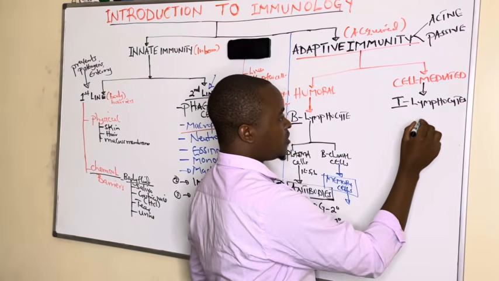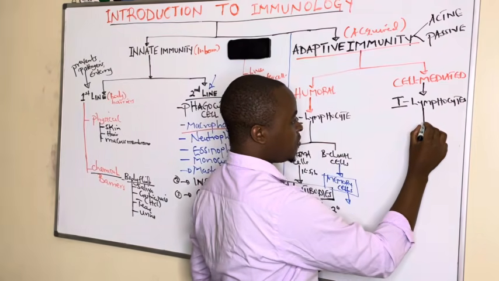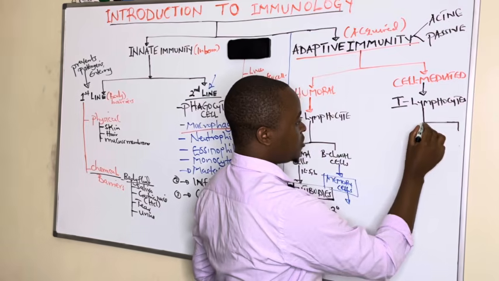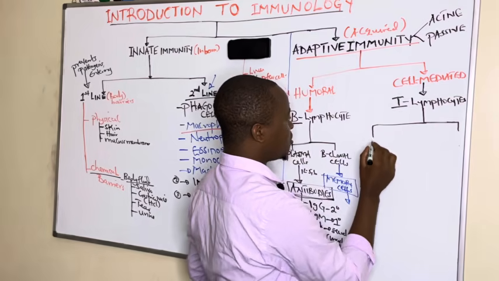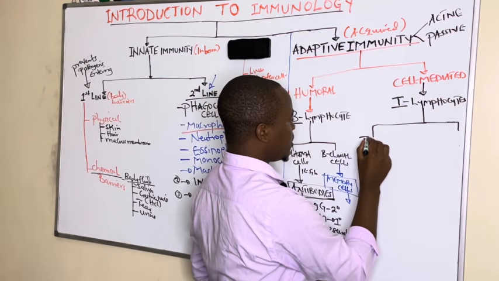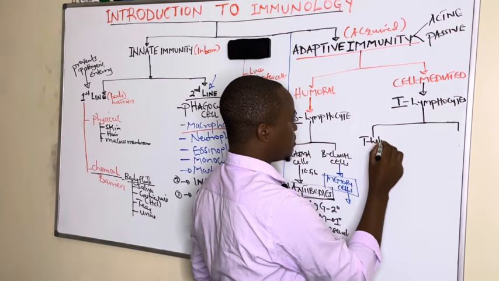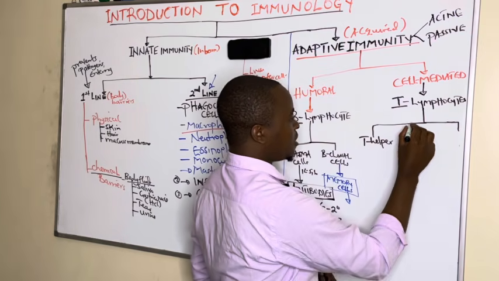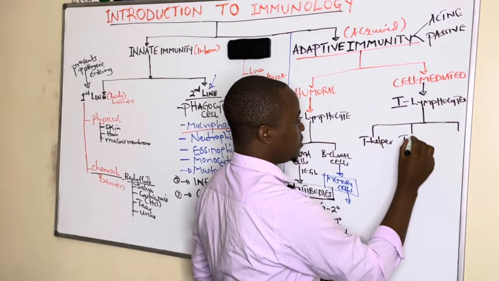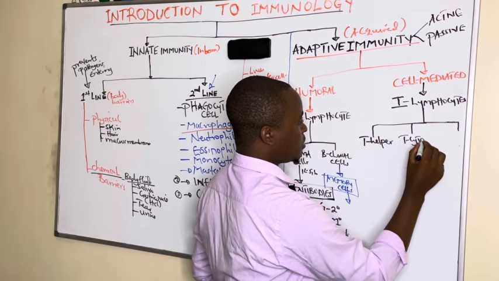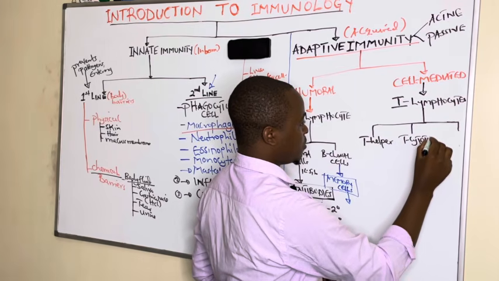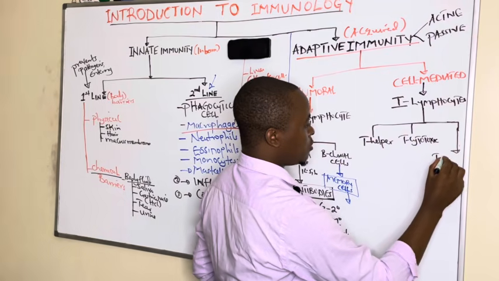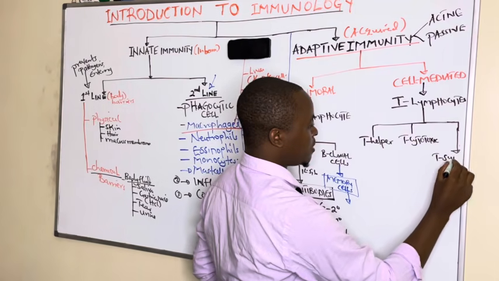And these T lymphocytes differentiate into three types: T helper cells, T cytotoxic cells, and T regulatory or T suppressor cells.